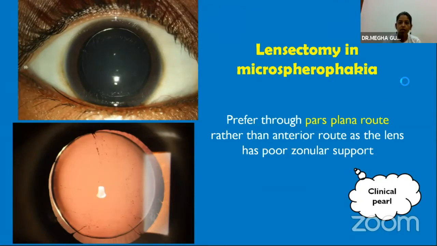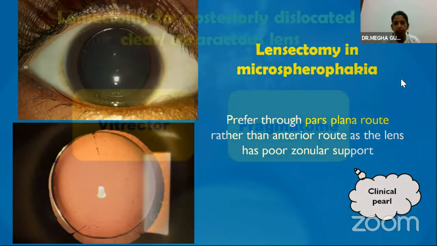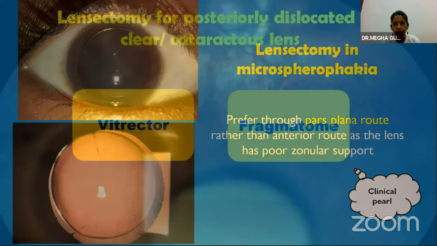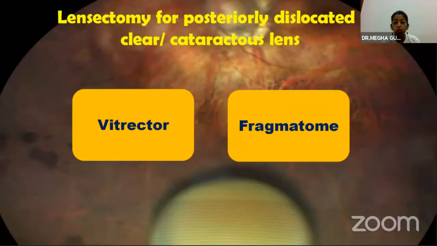So this was in cases of subluxated lens, where we can have a limbal or a pars plana route. Now, if it is a posteriorly dislocated clear or cataractous lens, the limbal route is not an option. We are left with the pars plana route. Now, which instrument to use for lensectomy is the question. We can use either a vitrectomy cutter or a phragmatome. This depends upon the density of the lens, so what is the grade of the cataract? Sometimes, if we can't assess the grade, the other eye can help us in approximating the grade of the cataract in this patient.